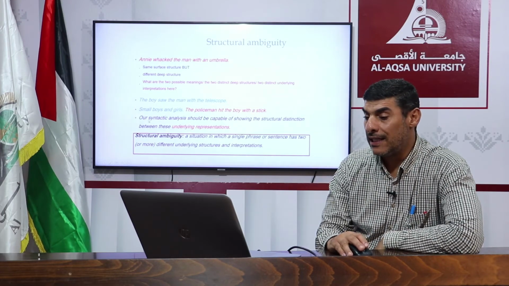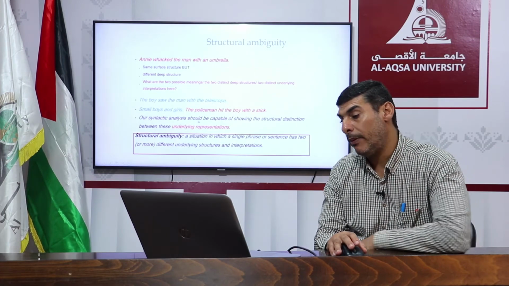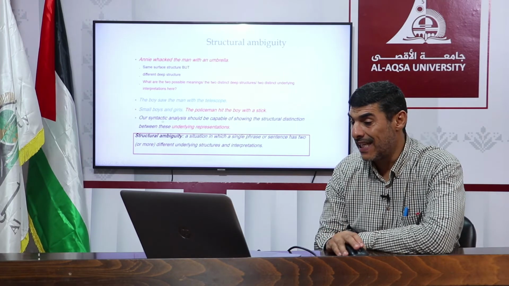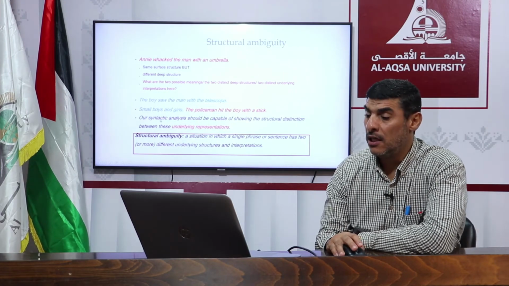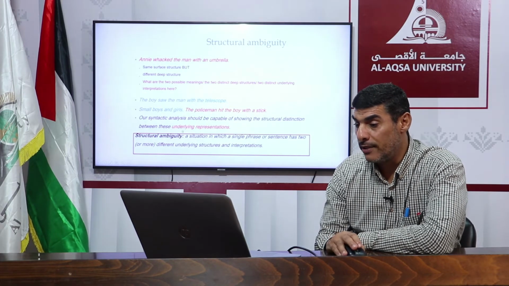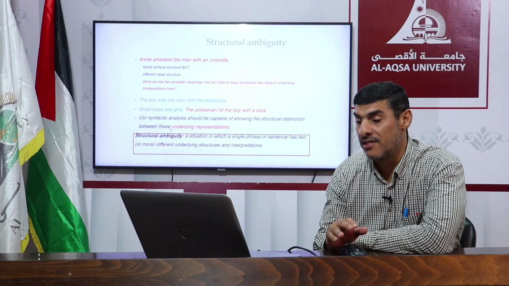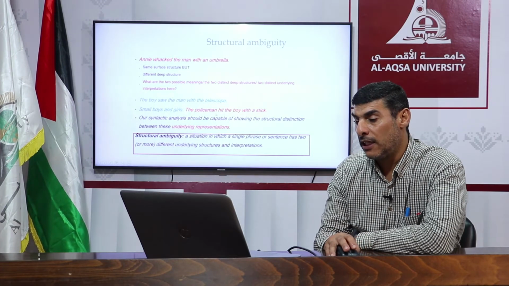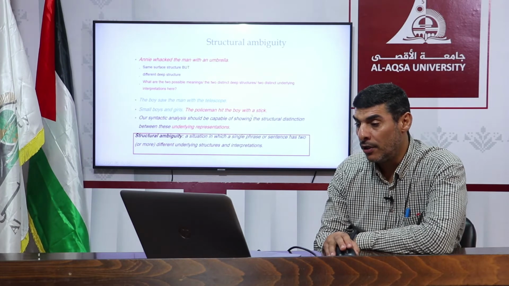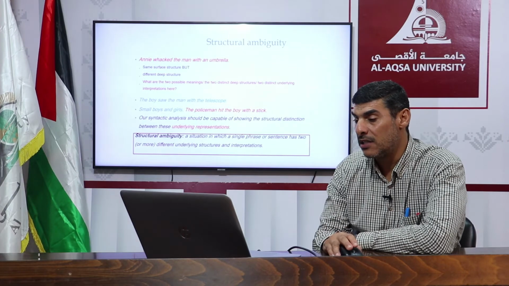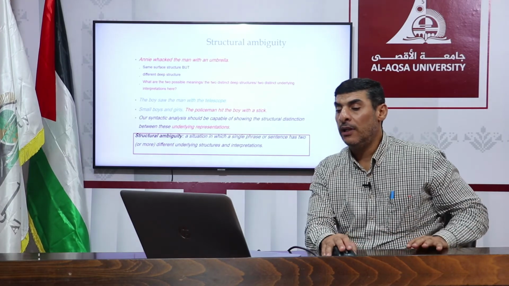So our syntactic analysis should be capable of showing the structural distinction between these underlying representations, which is using a stick, comma, the policeman hit the boy, or the policeman hit the boy who had a stick.